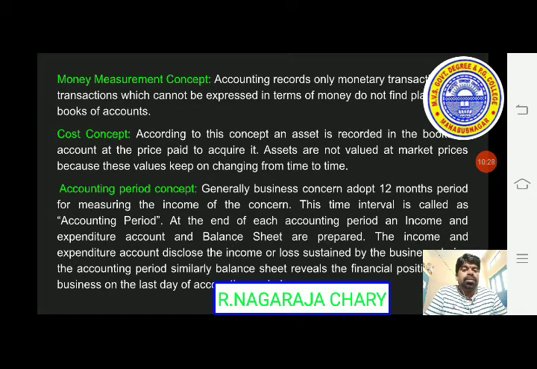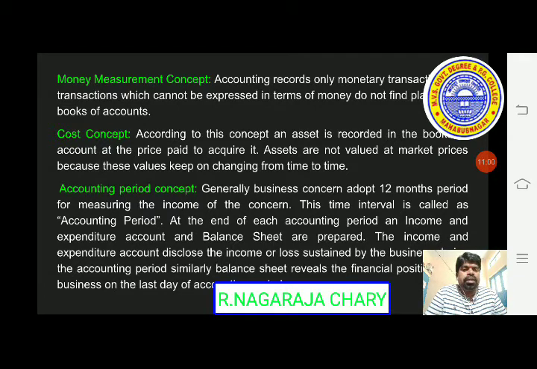So what does this concept say? Whatever cost we have incurred to acquire, only according to that we have to write. Sometimes market prices may be influenced, so we do not take market prices; we have to take only the cost.